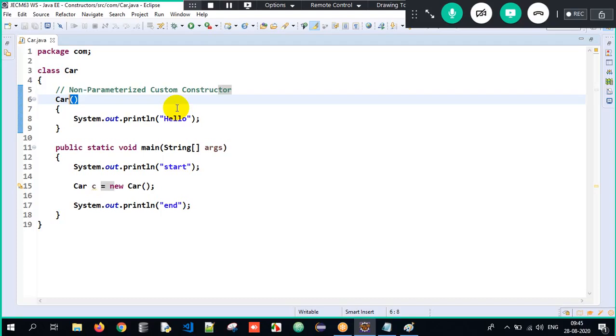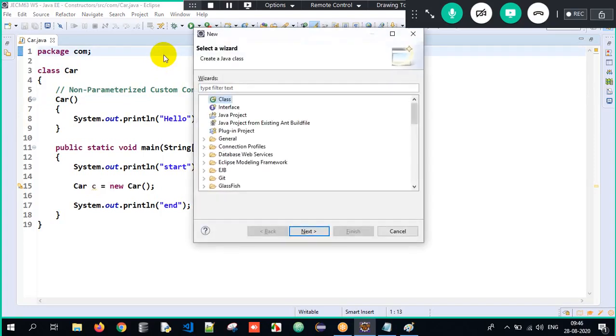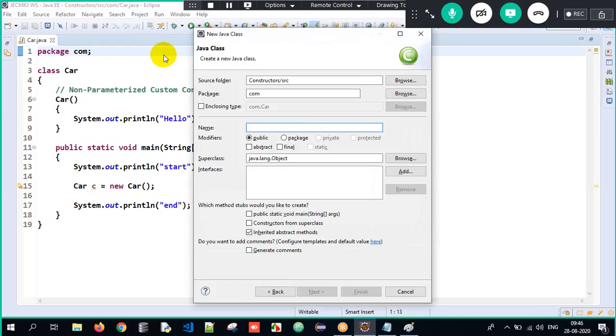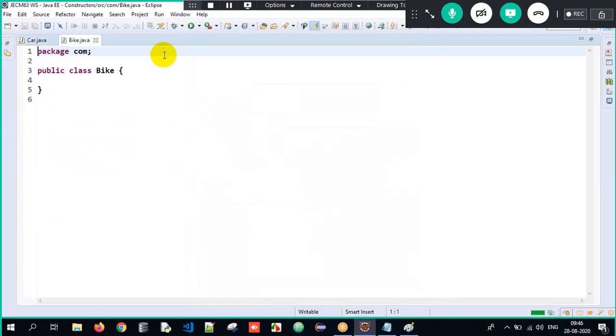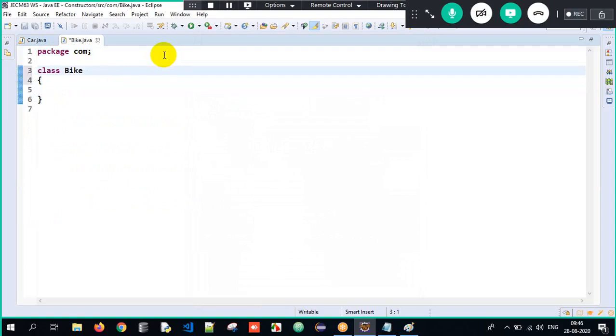So we have one program, we understood one program. Similarly, I'm going to do one more program wherein you'll have better clarity. Control N, I will create a class, and it's asking me the class name. I'll just give the class name as Bike here. Now here we understood, we have a class. Now you can ignore this public, as I told you.